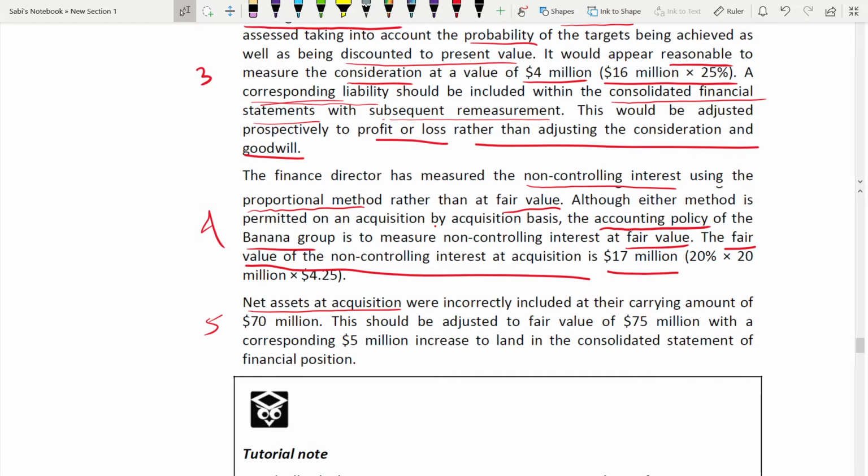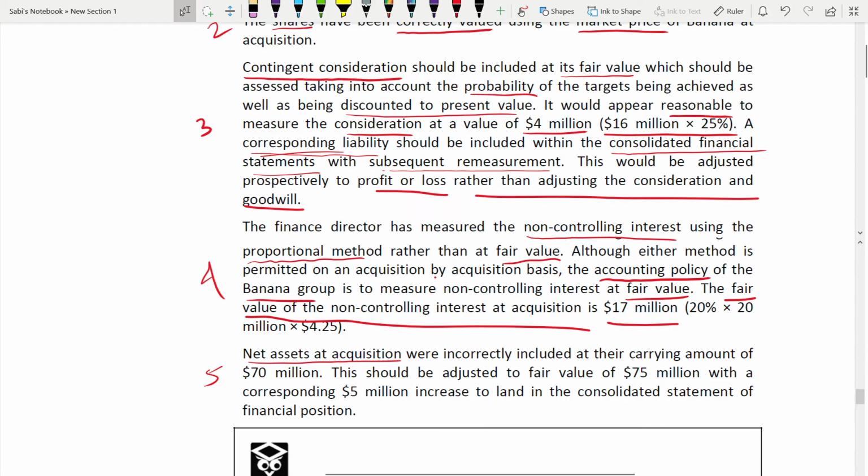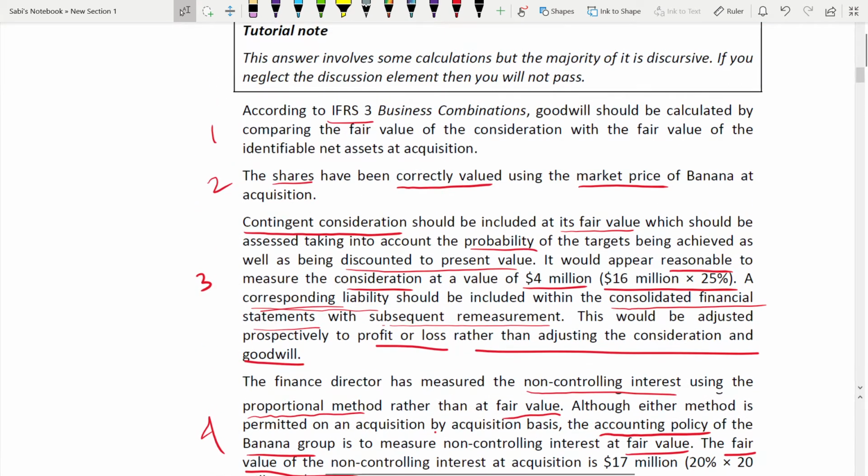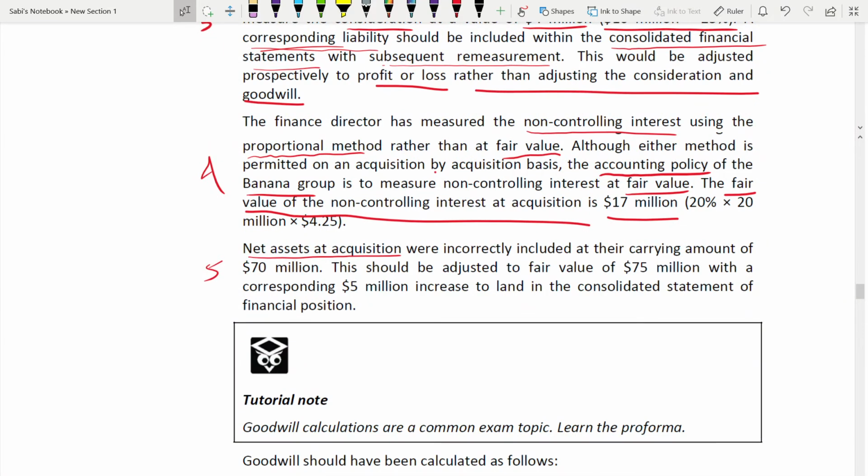Definitely you need this. To calculate goodwill, you need all this: correct NCI, correct net assets at acquisition, correct contingent consideration, correct shares. But the answer is divided into 5 different paragraphs, even though you have to correctly calculate the goodwill. So NCI at acquisition was incorrectly included at the carrying amount of 70 million. This should be adjusted to the fair value of 75, not 70.